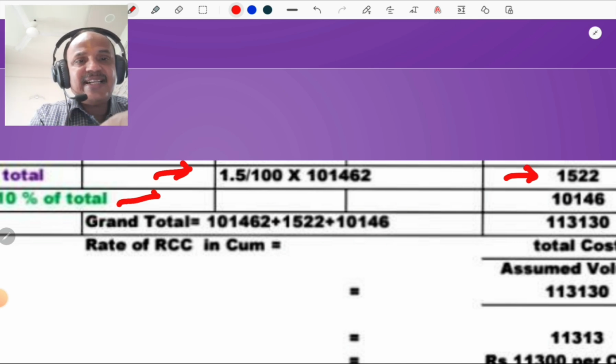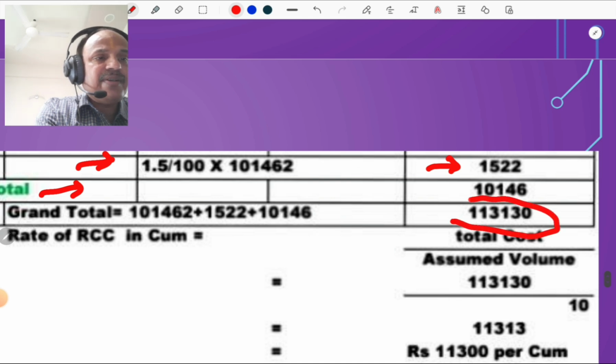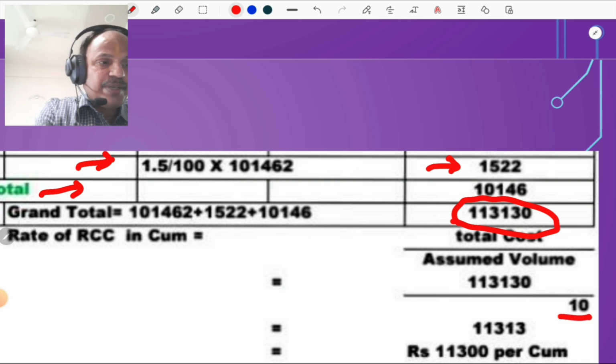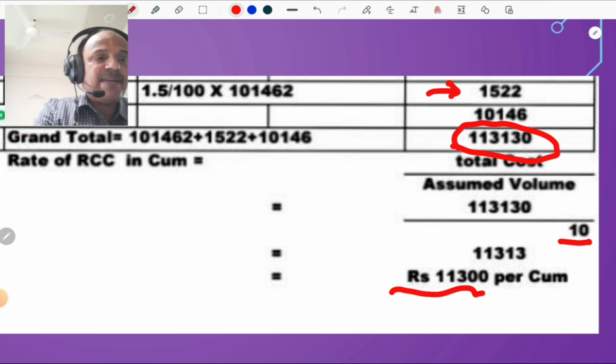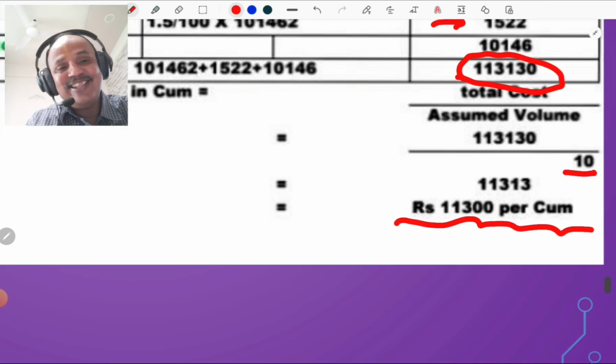1,522, and add 10% contractor profit. So this calculation arrived at 1,13,130 divided by 10 cubic meter, you get the amount as 11,300 per cubic meter. So you have to carry out the calculations in this manner.